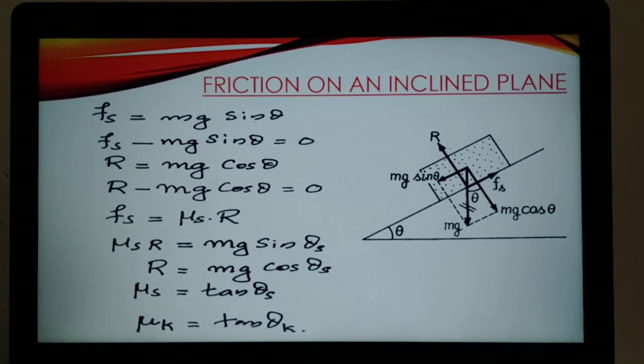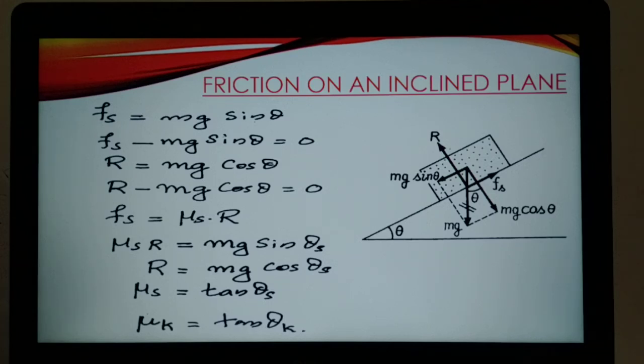Thus the coefficient of limiting friction is equal to the tangent of the angle of repose. Mu s is equal to tan theta s. So the tangent of the angle of repose is equal to the coefficient of limiting friction. Mu s is equal to tan theta s. Coefficient of limiting friction is equal to the tangent of the angle of repose.